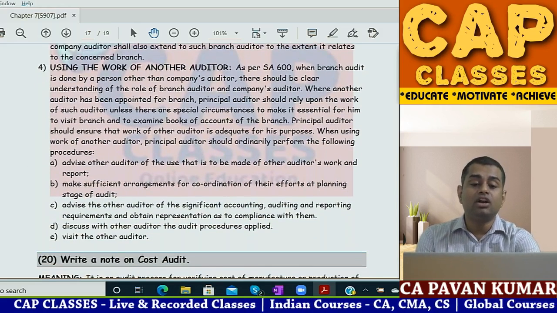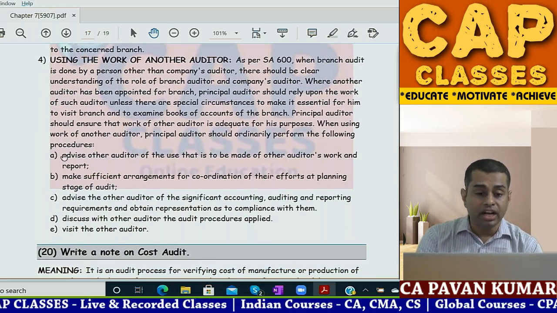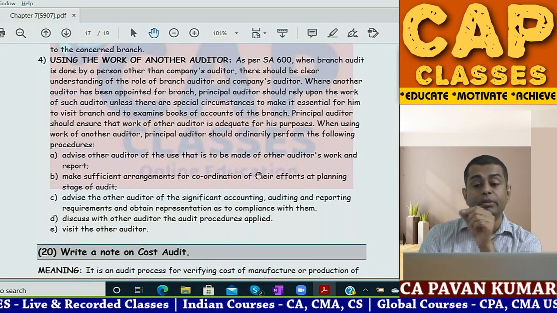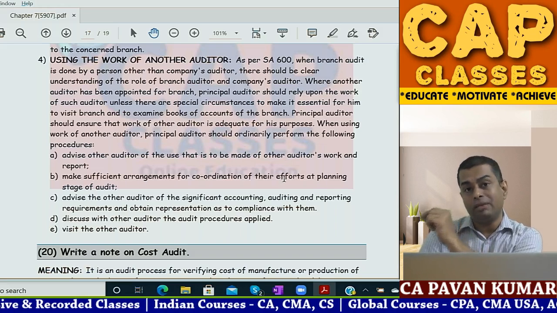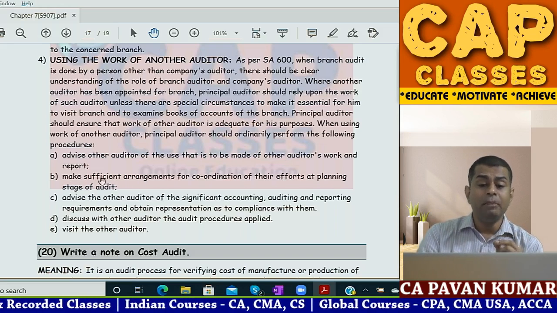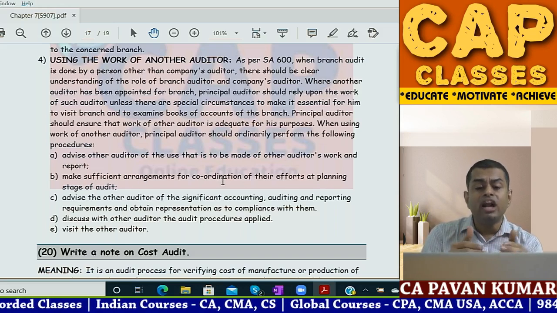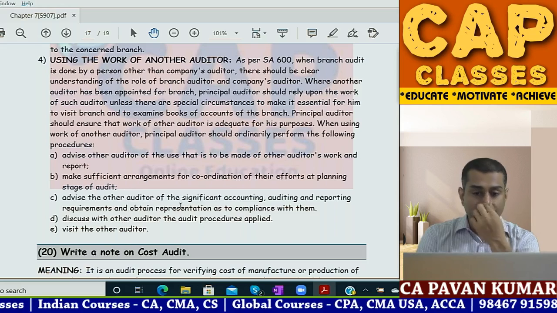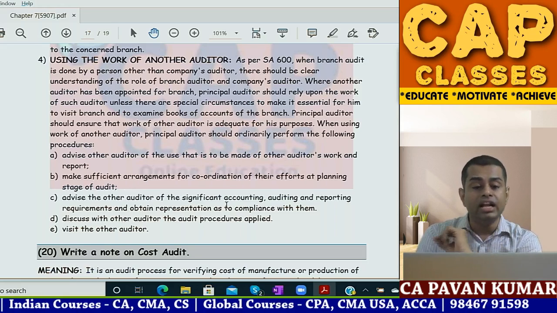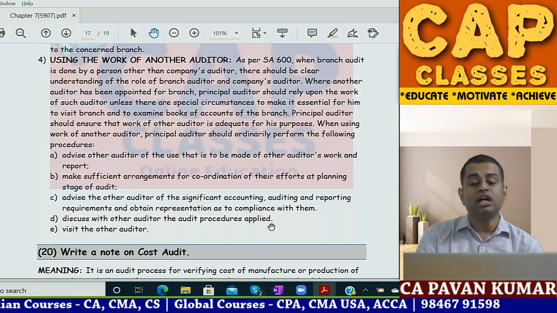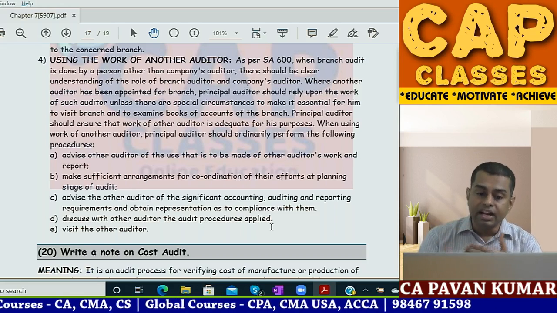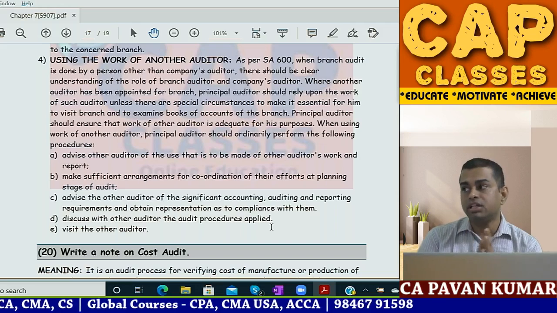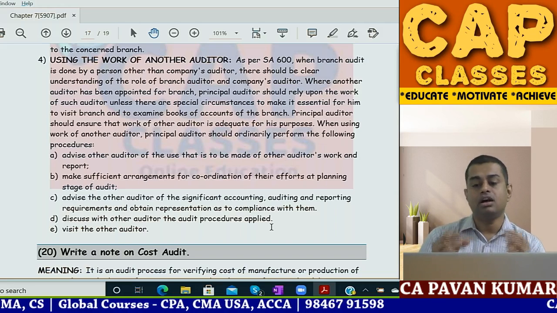Using the work of another auditor. I told you the whole process. So read this ABCD. Advise the branch auditor of the use that is to be made of the other auditor's work and report. Make sufficient arrangements for coordination at the planning stage. That is what I told you. Third, advise the other auditor of significant accounting, auditing and reporting requirements. Discuss with the other auditor the audit procedures applied. Visit the other auditor. All these things you can do. Congratulations, branch audit is over.